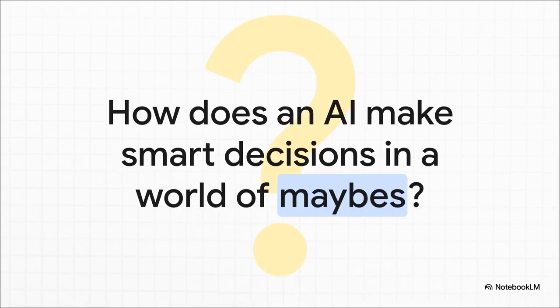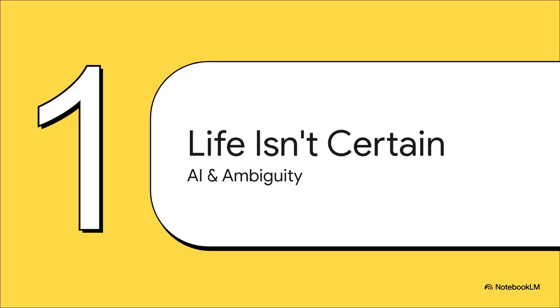And this, right here, is the heart of the matter. This is the question we're going to unpack. It's not about an AI knowing everything for sure, because that's impossible. It's about how it makes the smartest possible guess with the clues it has. It's a skill we humans use constantly, and for an AI to be genuinely useful, it has to get really, really good at it. So first things first, we have to accept a simple truth.